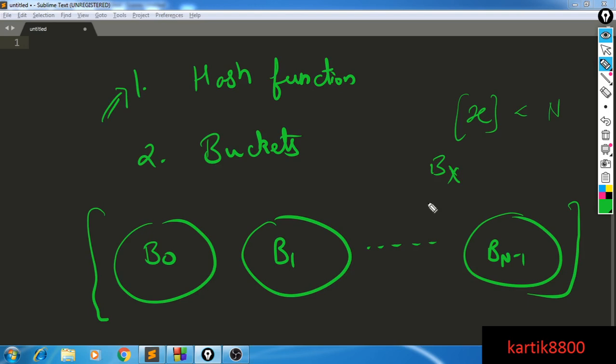And let's say next time someone asks me whether x is in my data structure or not, I will simply be checking whether the bucket number x contains x or not. This means that I would be saved from the overhead of checking whether x is there in bucket 0, bucket 1, and I will not need to check in any other bucket other than bucket number x whether x is present or not. So that's okay, I can insert x. How about larger numbers? What happens when x is greater than n, greater than equal to n, or x is less than 0, something like that? Which bucket do I add x, insert x into if there is such a case?